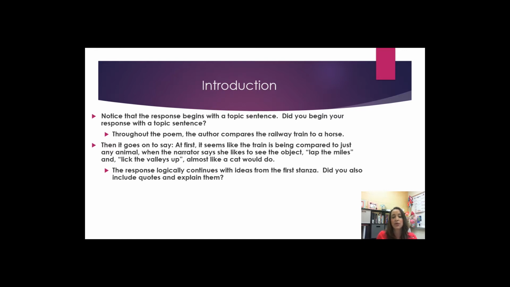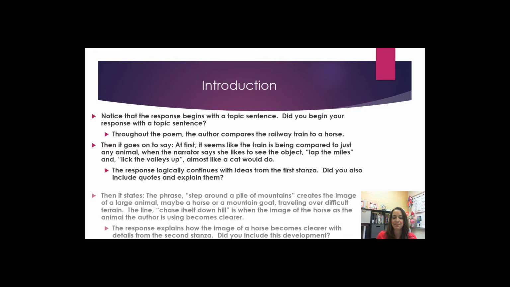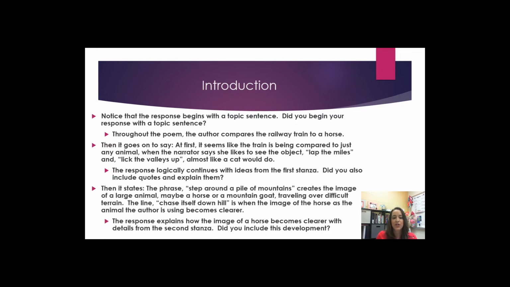Did you also include quotes and explain them? Then it states, the phrase, step around a pile of mountains creates the image of a large animal, maybe a horse or a mountain goat traveling over difficult terrain. The line, chase itself downhill, is when the image of the horse as the animal the author is using becomes clearer. The response explains how the image of a horse becomes clearer with details from the second stanza. Did you include this development?